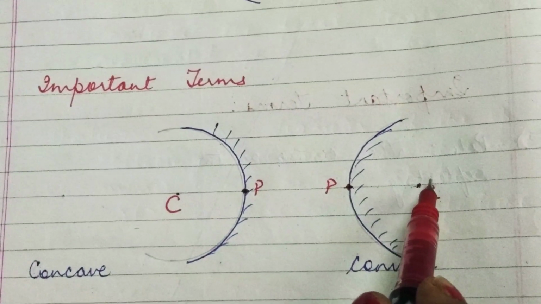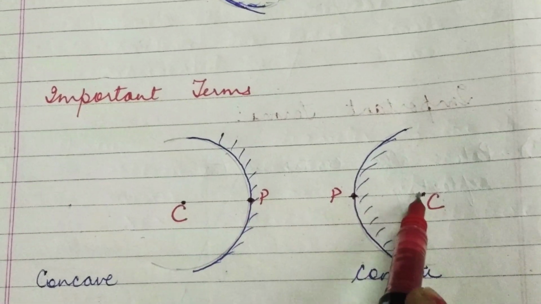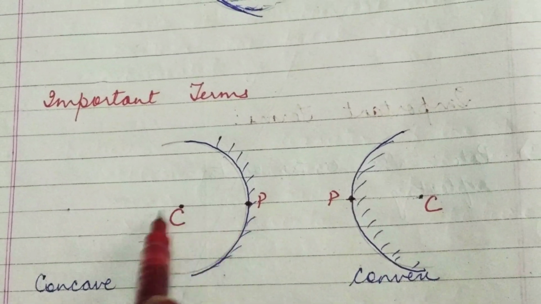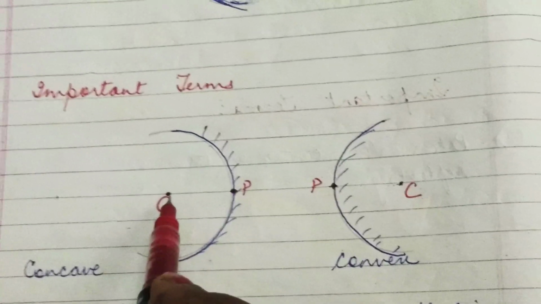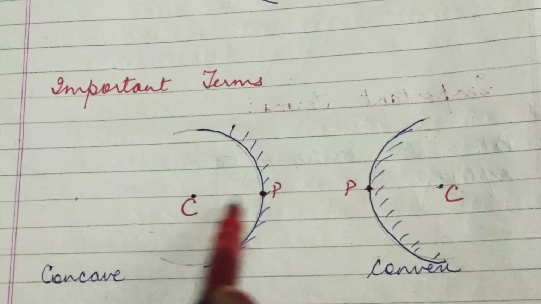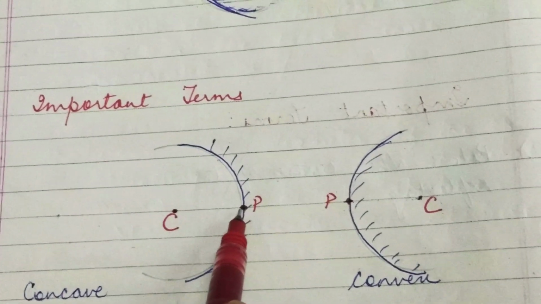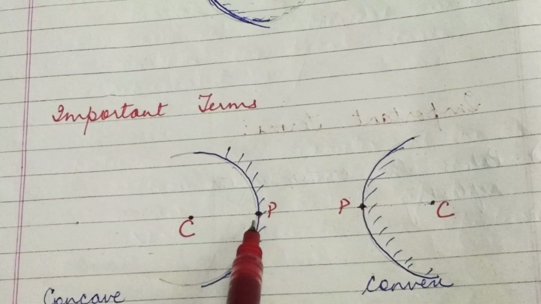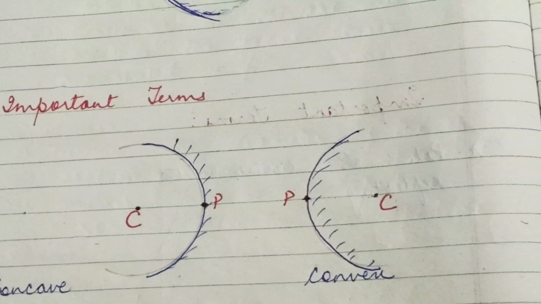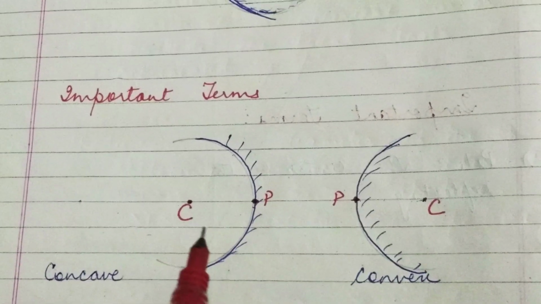Now what is the radius of curvature? The radius of any circle, you know, is the distance between a point on the circumference and the center. So here it is the pole and the center of curvature. The distance between center of curvature and pole of the mirror is known as the radius of curvature. It is denoted by R. So here PC is the radius of curvature.